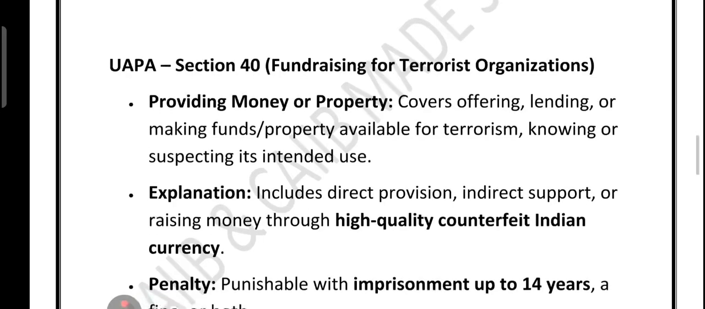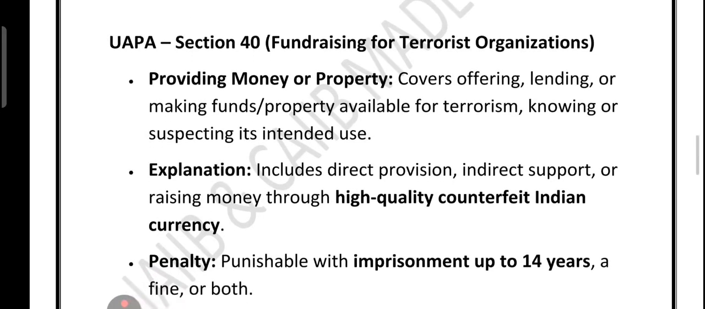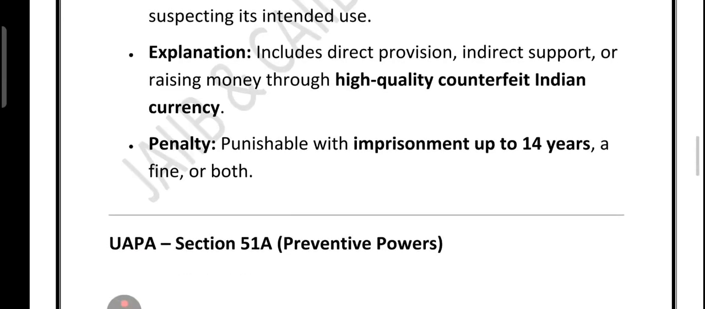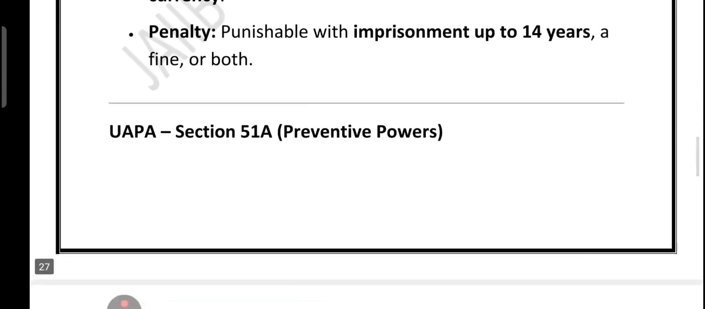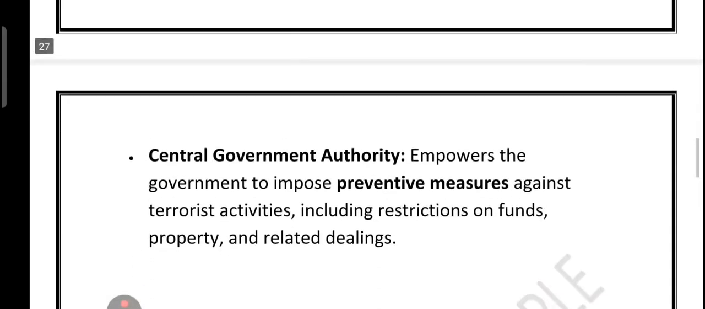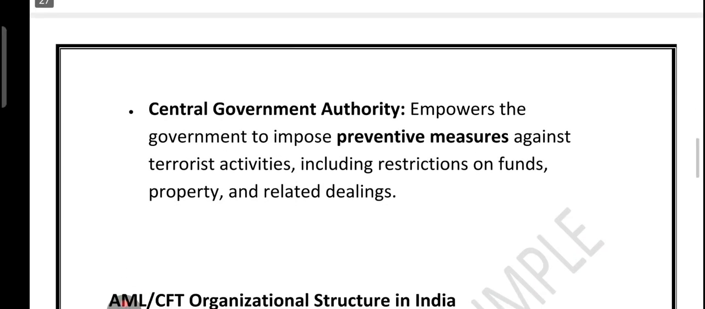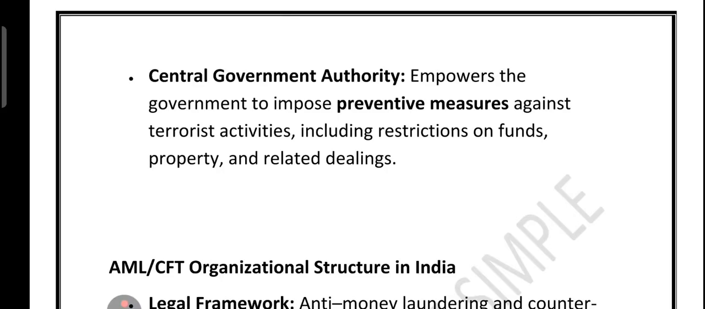So I told you, fundraising for terrorist organizations, like providing money or property. It includes direct or indirect support, and raising money via counterfeit Indian currency. And what is the penalty? Penalty is imprisonment up to 14 years, fine, or both. Then comes Section 51A of UAPA, which provides the preventive power. There is something called central government authority, meaning the central government can impose preventive measures against terrorism. What is the scope of it? Restriction on funds, property, and related dealings.